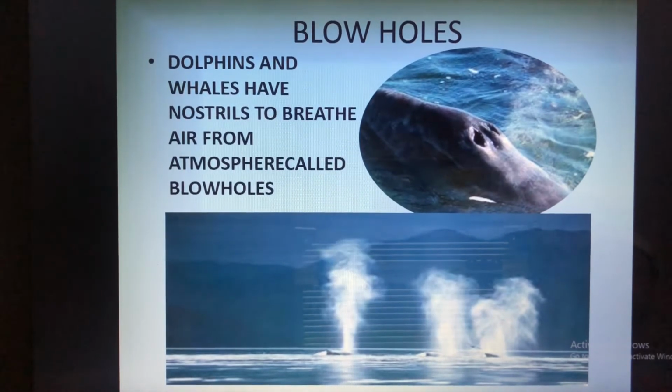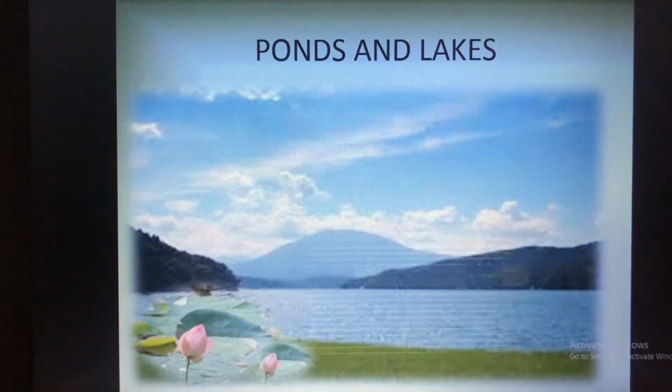aquatic habitat we are going to study is ponds and lakes. Already you know ponds are sources of water, isn't it? But have you seen the plants growing in the ponds anywhere? Yes, wherever water is there, you can see the plants growing there. Everywhere greenery, you can see small plants near the ponds, lakes and the rivers.